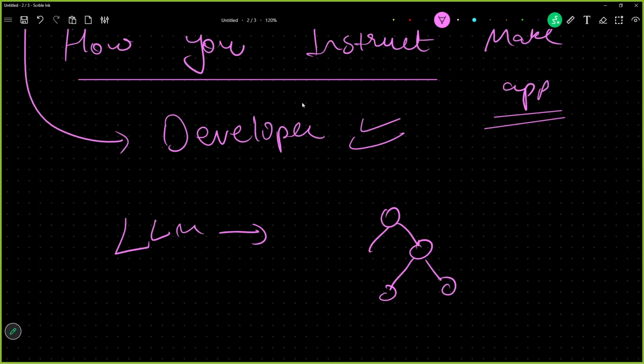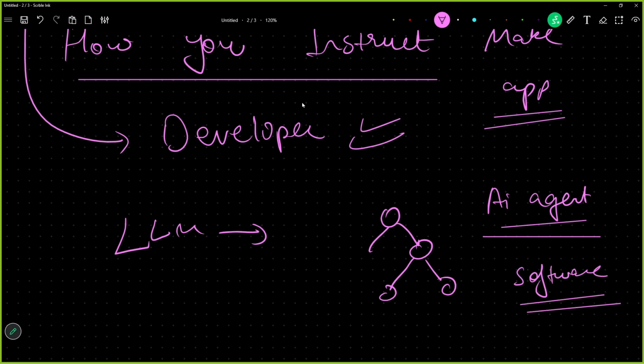How an AI agent or a bunch of AI agents should behave, those kinds of instructions are called prompt engineering. While you are instructing your AI agents, while you are doing software engineering or AI software engineering, that is prompt engineering.